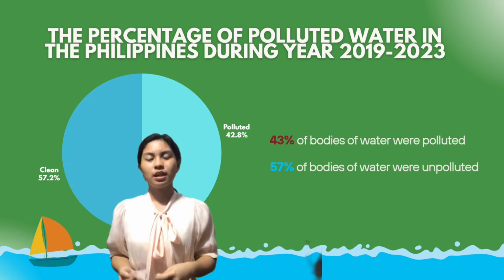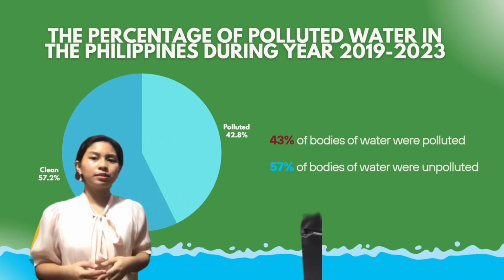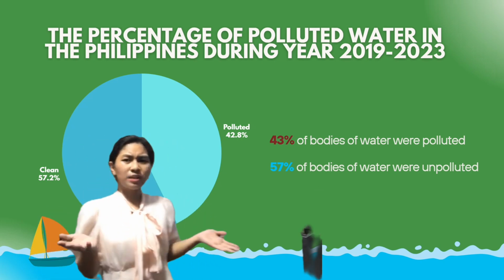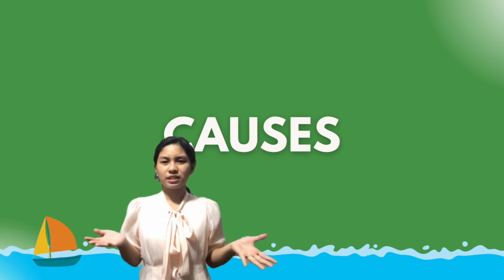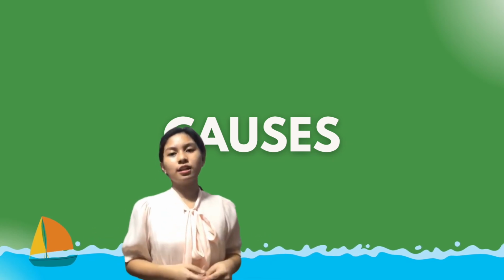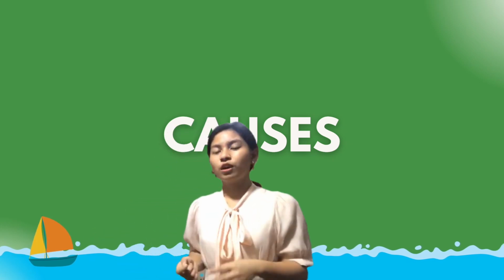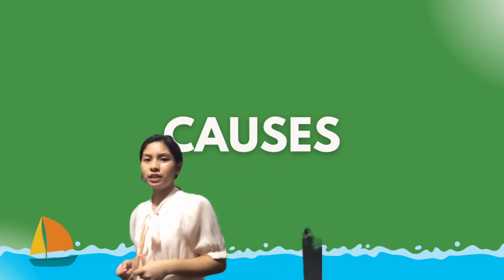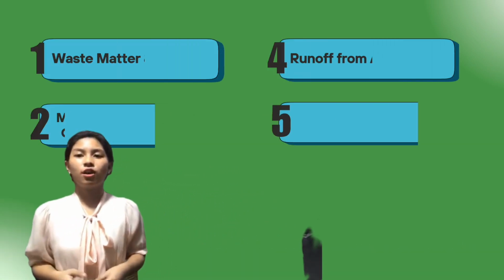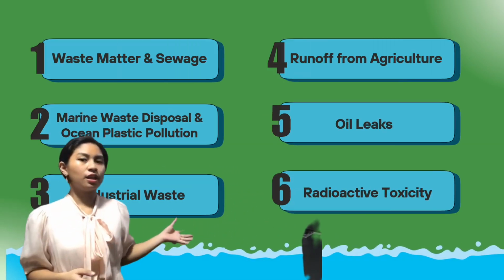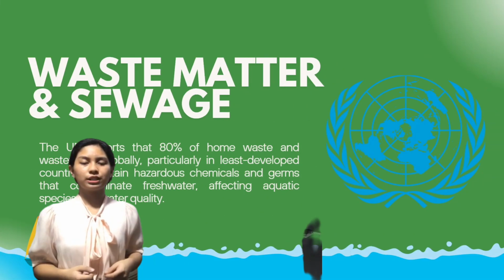Now that we know how this problem has been affecting us, what brings this problem to develop in the first place? In line with an article under Earth Organization about what causes water pollution and how we can solve it, contamination of water is caused by these 6 occurrences, starting with waste matter and sewage.